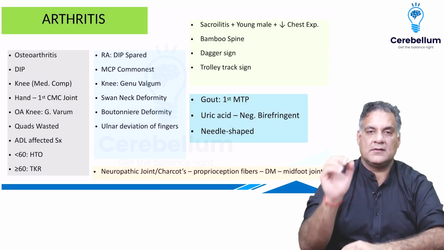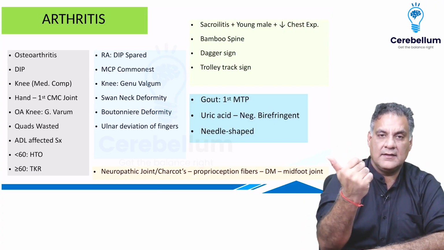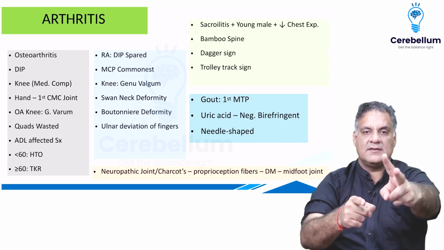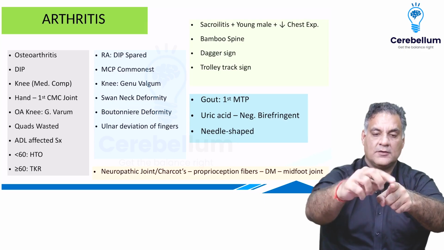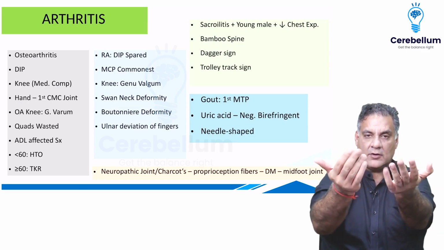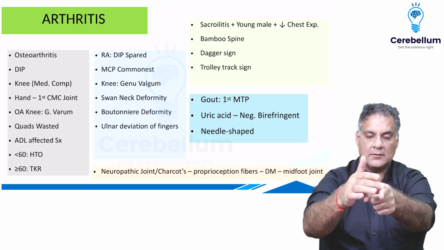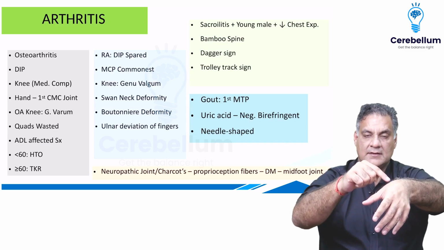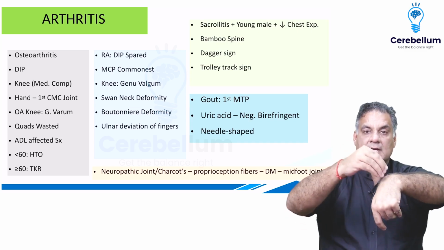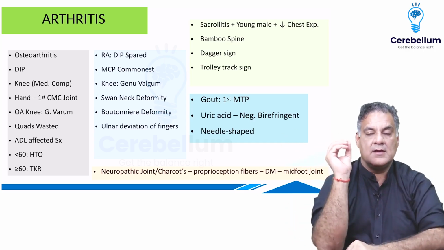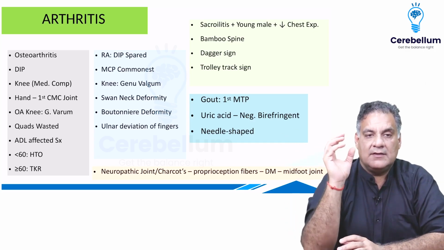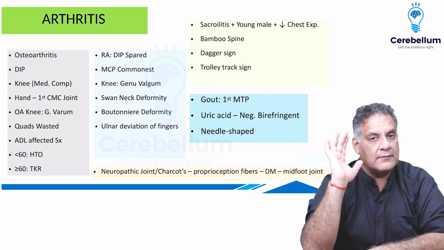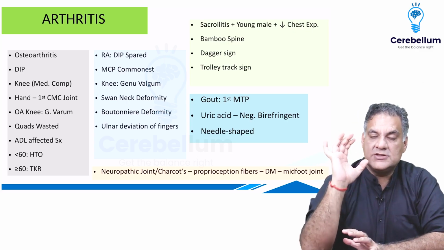Arthritis, the rule is OA, RA. When you point the finger towards somebody, the two joints that look towards him are involved in OA, osteoarthritis: DIP, PIP. And when you call somebody towards you, RA, rheumatoid arthritis. OA involves the base of first metacarpal, that is the carpometacarpal joint. RA involves the wrist joint. Remember this.